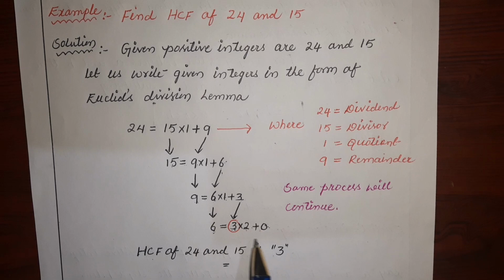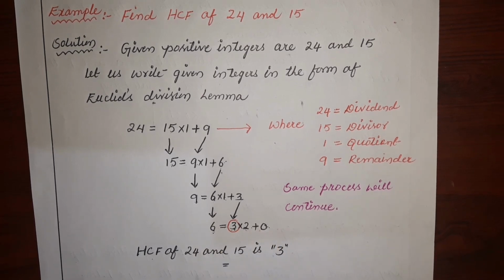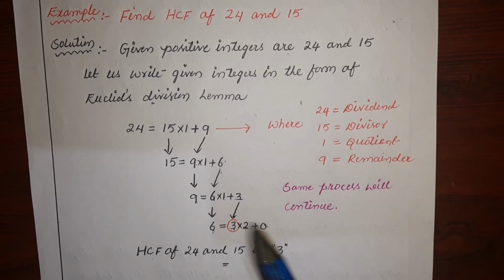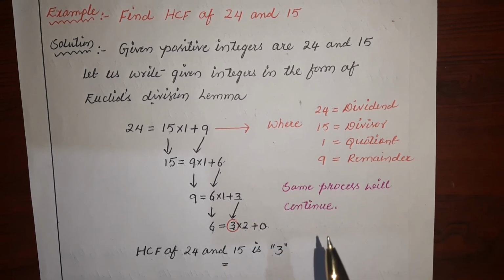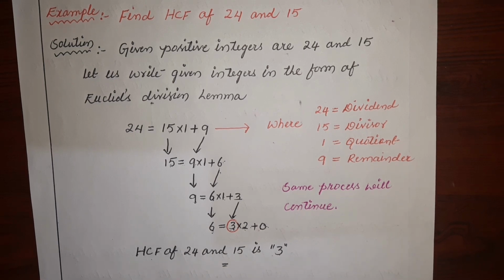Whatever divisor is there in this step, that divisor will be the HCF of the given two numbers. So the HCF of 24 and 15 is 3. So this is the process to find the HCF of the given two numbers by using Euclid division algorithm.